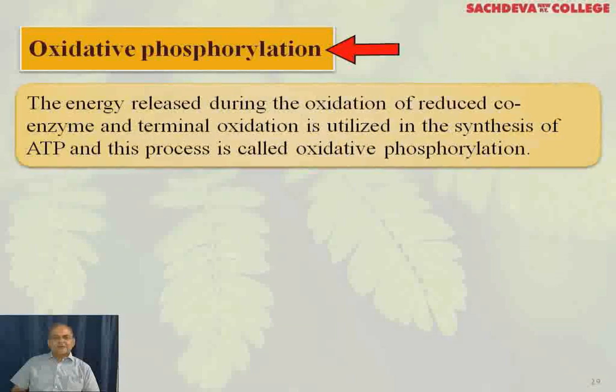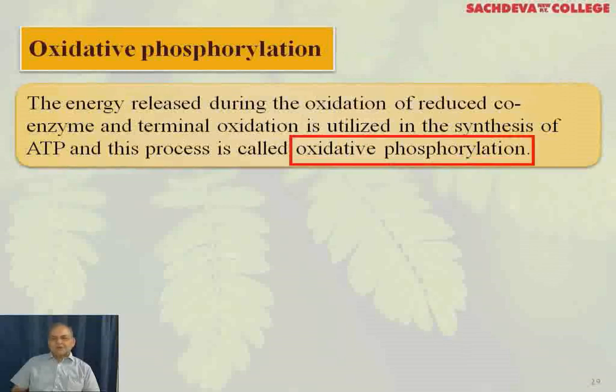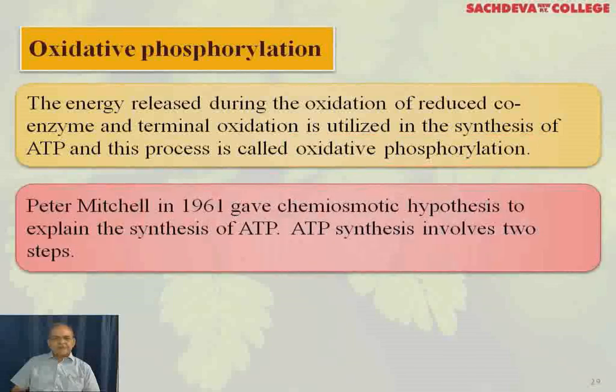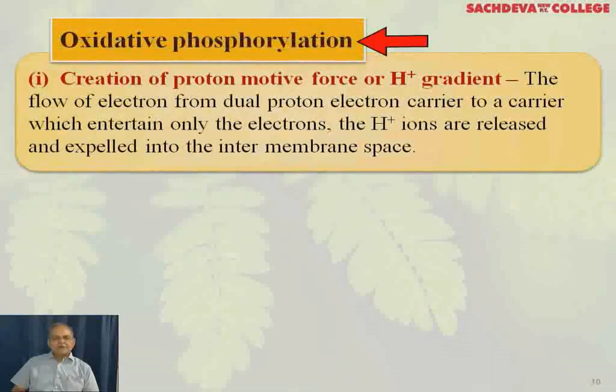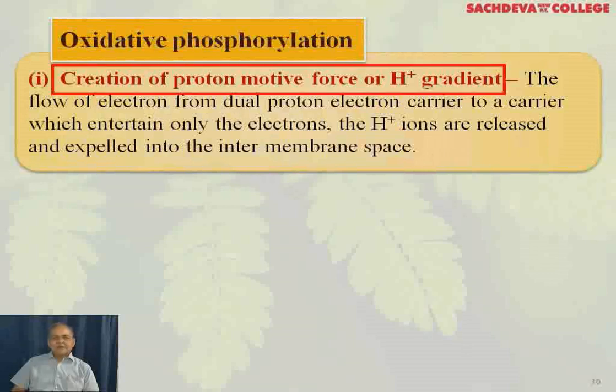Oxidative phosphorylation. The energy released during the oxidation of reduced coenzymes and terminal oxidation is utilized in the synthesis of ATP, and this process is called oxidative phosphorylation. Peter Mitchell in 1961 gave the chemiosmotic hypothesis to explain the synthesis of ATP. ATP synthesis involves two steps. Number one, creation of proton motive force or H+ gradient.